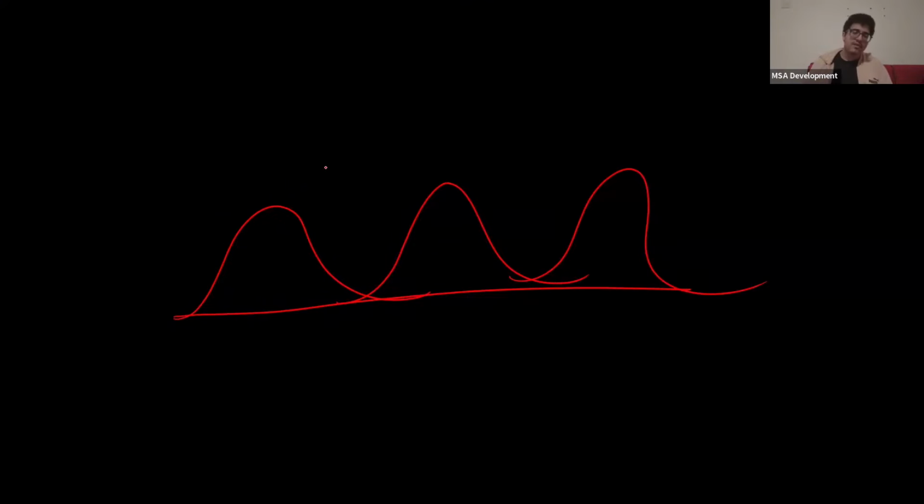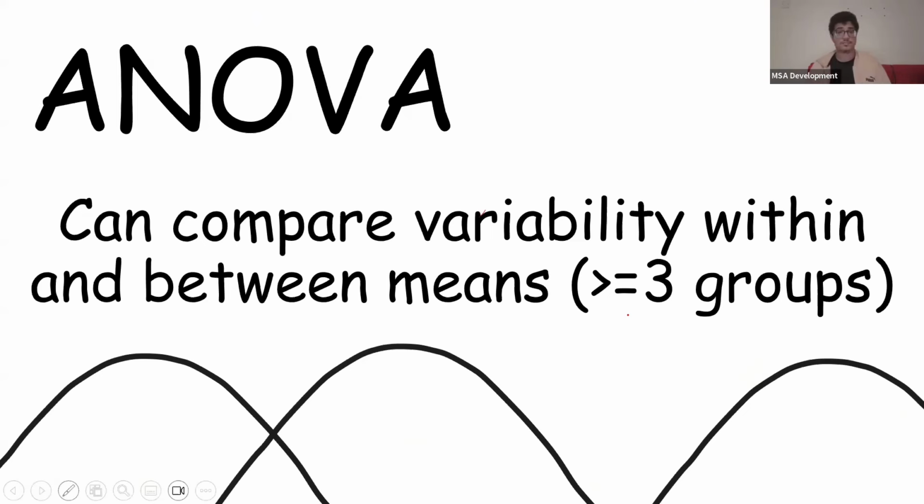First off, let's say I have three means, okay? ANOVA can see the variability within the mean itself. It can also tell us the variability within groups, okay? What's the variability between groups and within groups, okay? I hope that makes sense.